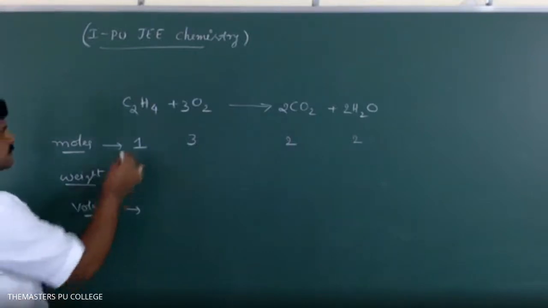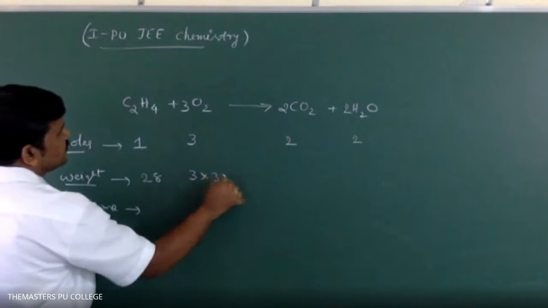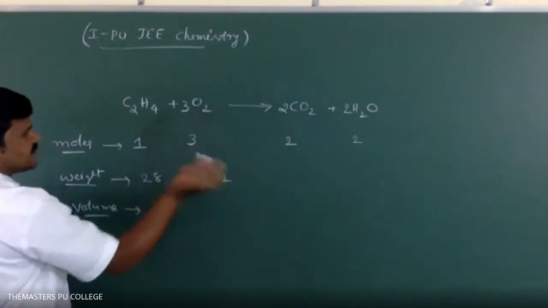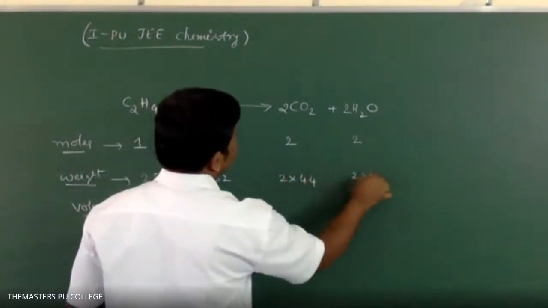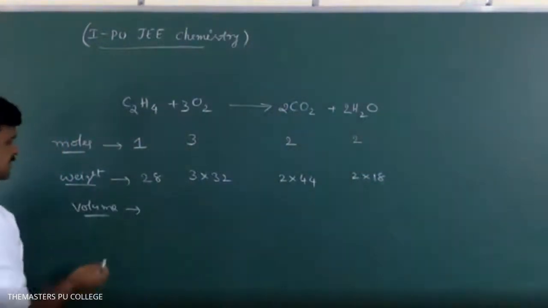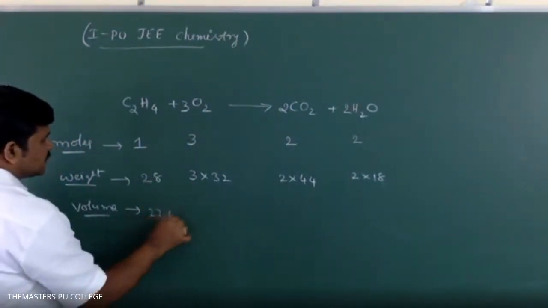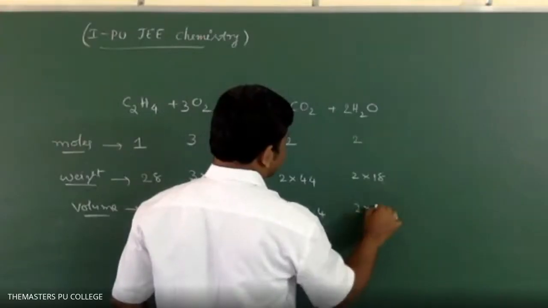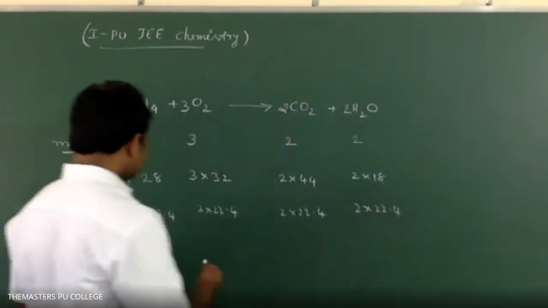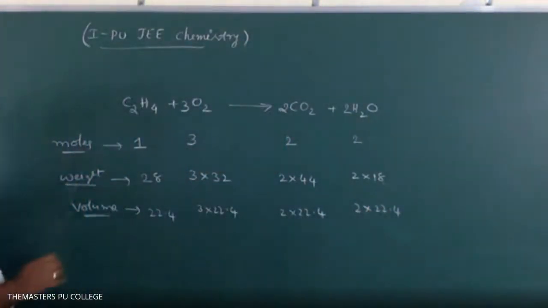Next, weight. 28, this is 3 into 32. You write the O2 as 32. This 3 as it is, no problem. Next, this is 2 into 44, this is 2 into 18. This is the weight combination. Next, volume, 22.4 liters. This is 3 into 22.4, this is 2 into 22.4, this is 2 into 22.4. So this is the mole combination, weight combination, and the volume combination.